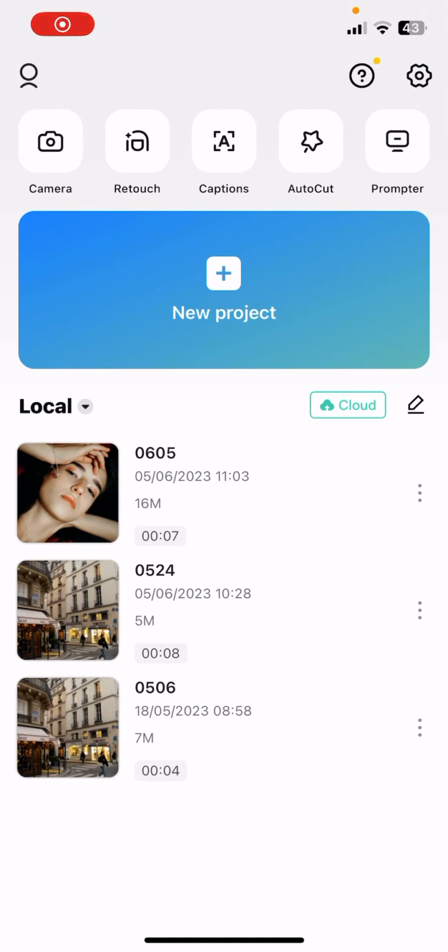Hello guys, in this video I'm going to show you how to reverse videos in CapCut, but first I wanted